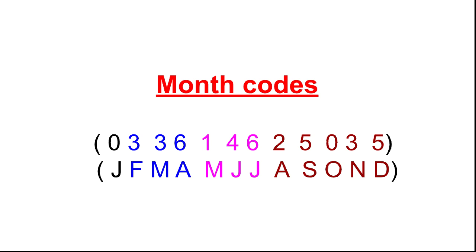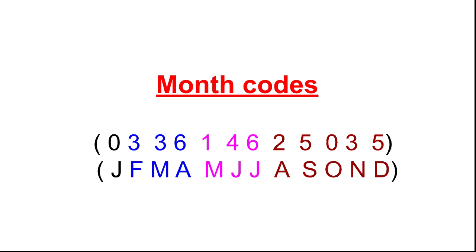See the month codes. For the short technique, you may remember continuously. Please remember the 12 codes as 0336 146 25035. It is easy when you write it on paper. January 0, February 3, March 3, April 6, May 1, June 4, July 6, August 2, September 5, October 0, November 3, and December 5.